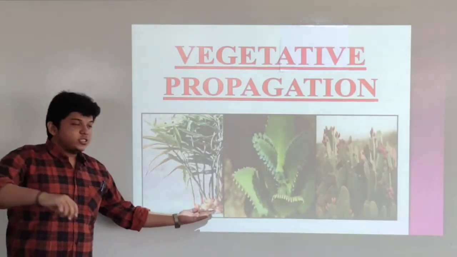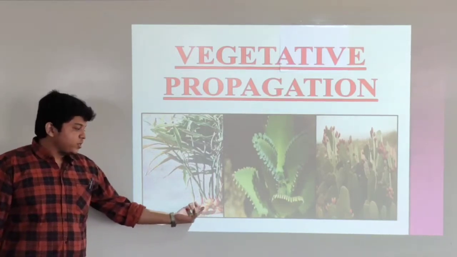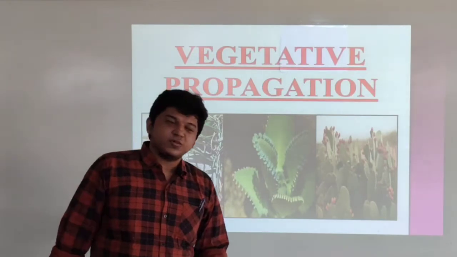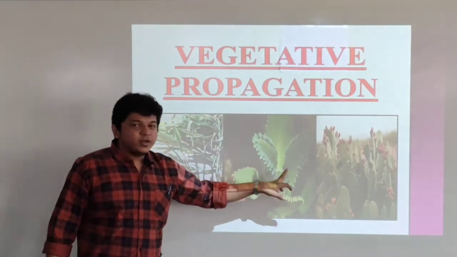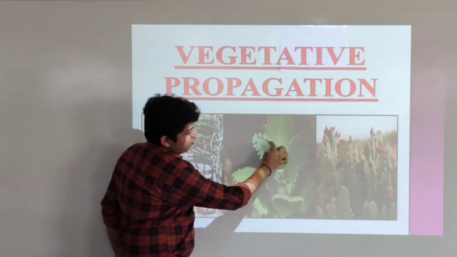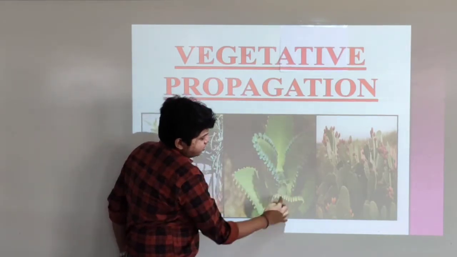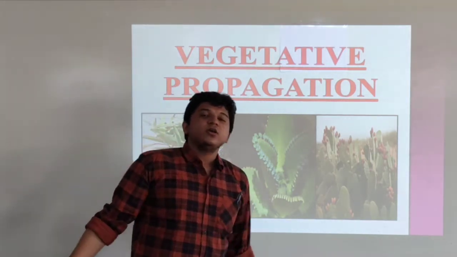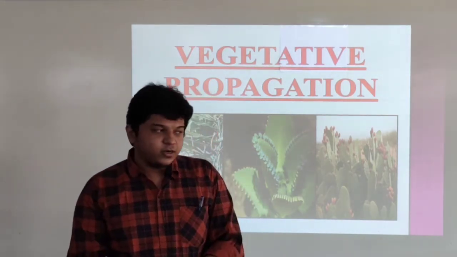See, this is the ginger plant which grows from the ginger. You just plant a ginger into the soil, you will get a new ginger plant. Then the second one is bryophyllum. You can see the leaf. The outer boundary of the leaf has small buds. These small buds, if you just plant them into the soil, you can get a new bryophyllum plant.